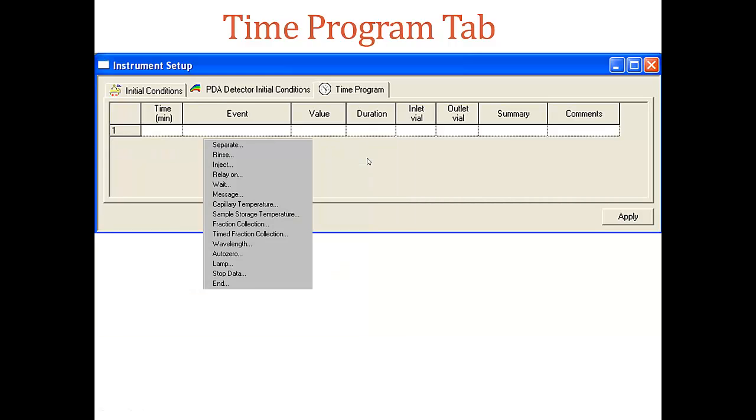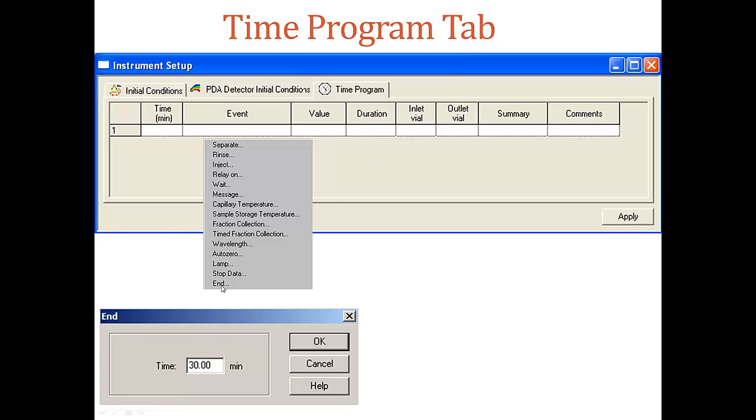To finish the separation, let's add another event, the end event. End is actually an optional event. The method does not continue beyond the end event, and it is always a timed event. And then we choose separation for about 30 minutes, then click OK.